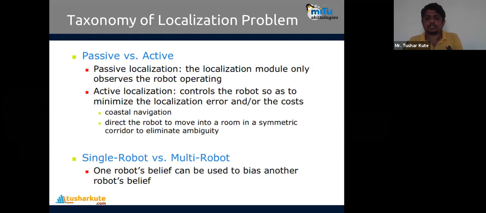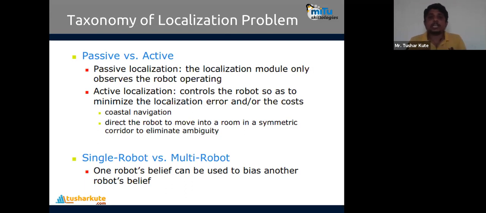We also have single-robot or multi-robot localization. One robot's belief can be used as a bias for another robot's belief. This is what we call experience sharing. Two robots are there, so if one robot has observed a hazard, it can be communicated to the second robot. The second robot will learn and use that belief, that knowledge from the first robot, to avoid any damage or accident. Again, it's a very detailed concept, but just remember the overview of what we have learned: static and dynamic, passive or active, and single or multi robot.